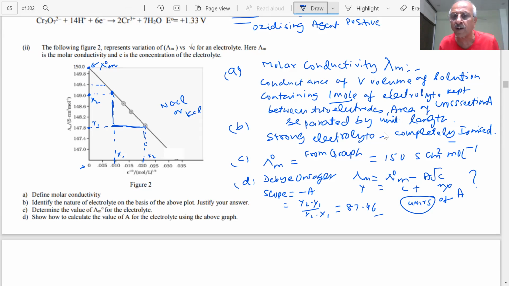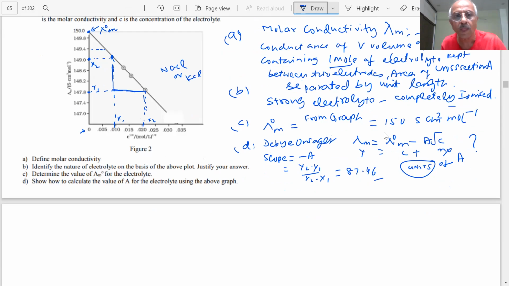Important. How will you find the units of A? A root C will have the units of molar conductivity. What are the units of molar conductivity?